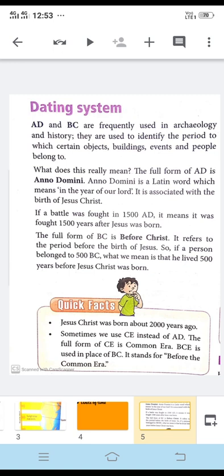The lifetime of Gautam Buddha is written as 563 BC to 483 BC. So it means it is written in reverse order. First the last or the greater number is written, and then at last the smaller number, or we can say birth. So this way it is written. And I hope you have understood about the dating system of AD and CE and BC and BCE.